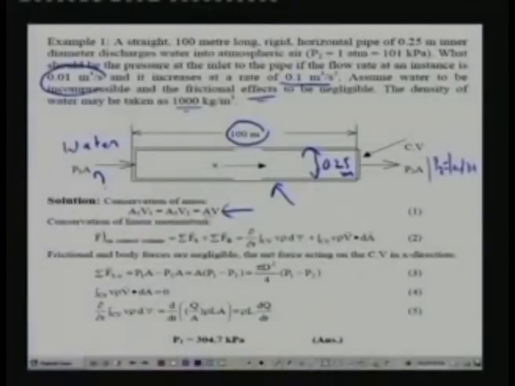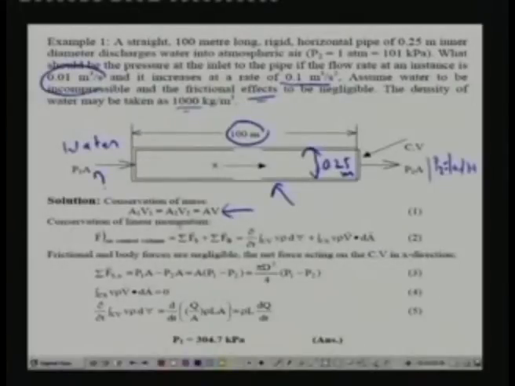That means whatever mass enters the control volume must leave it. If you apply this, you get the conservation of mass equation as A1 V1 equals A2 V2. Since the area is constant for a uniform cross section pipe, the velocity remains constant throughout the pipe.